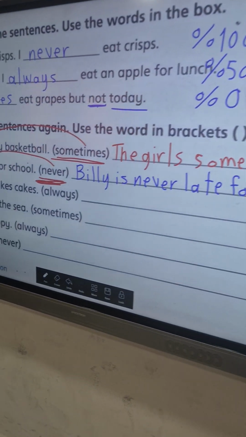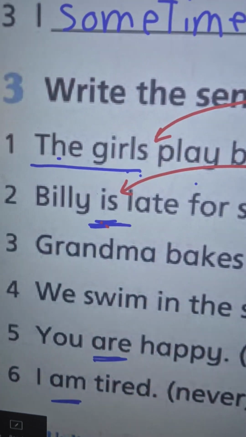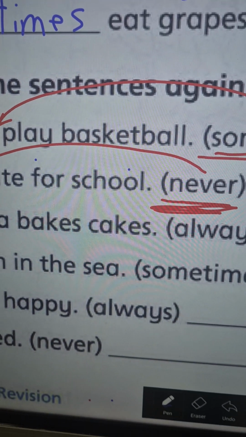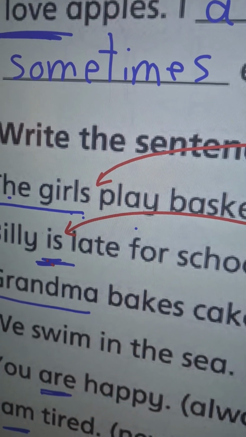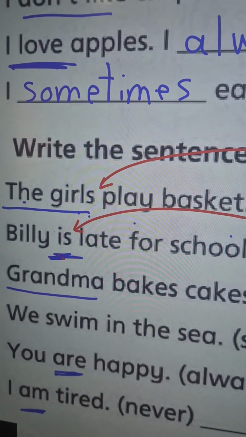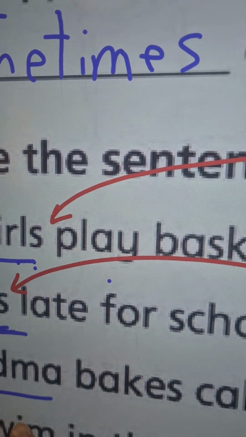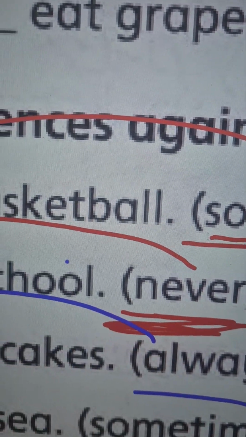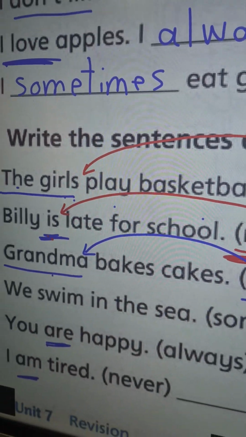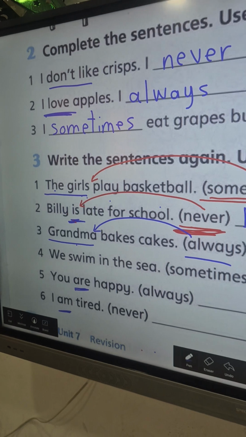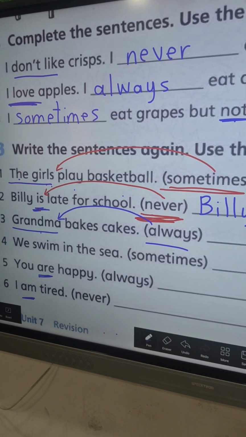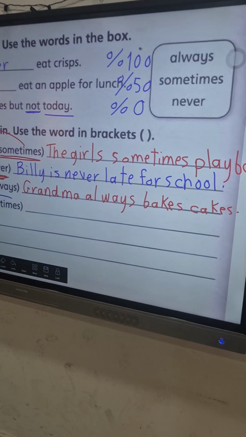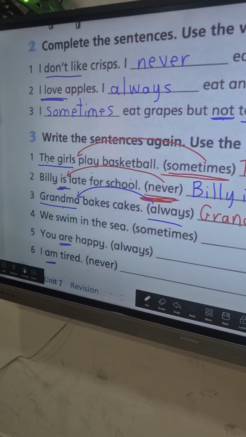Now number 3. Grandma bakes cakes. Grandma, here the subject. We don't have in the sentence is or are. So we should write always after the subject, grandma. So we should write: Grandma always bakes cakes.